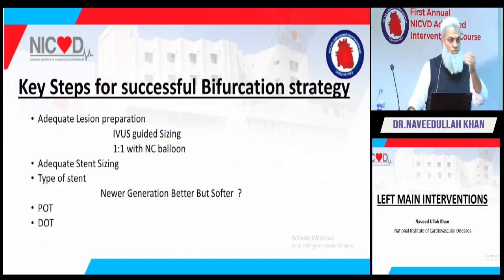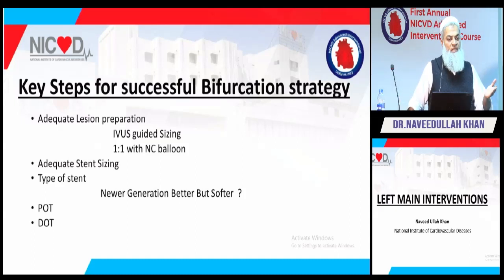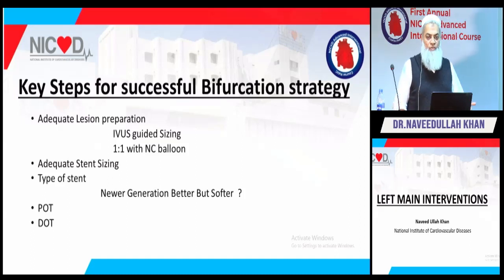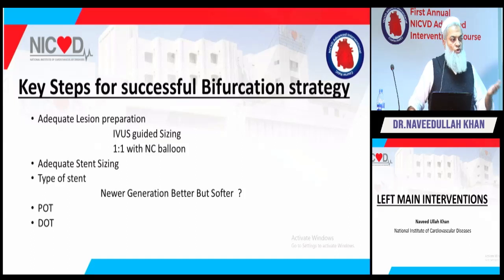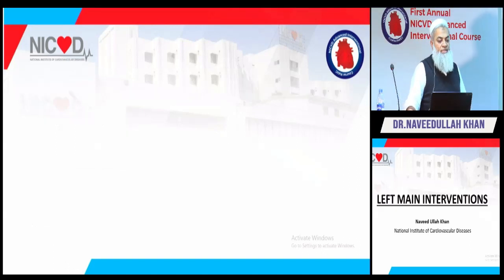And DOT, which you mentioned, is basically distal optimization. And again, the summary of POT or DOT is that you adequately post dilate the stent and ensure proper apposition of the stent. Usually when you do TAP stenting, you don't go for post dilatation of the side branch stent; you just post dilate with the same balloon. But if you do a post dilatation with the NC balloon, that is DOT, distal optimization. And then high pressure kissing.